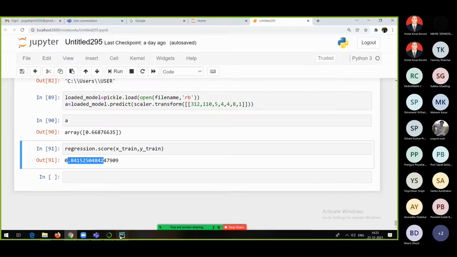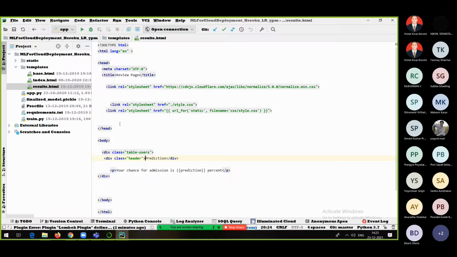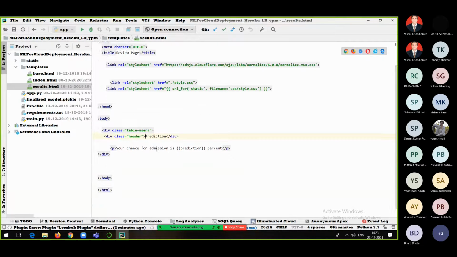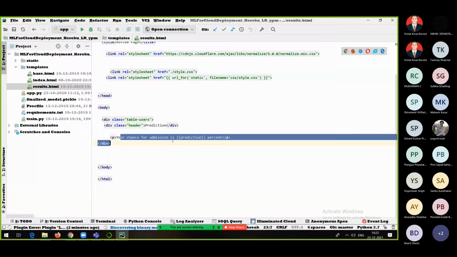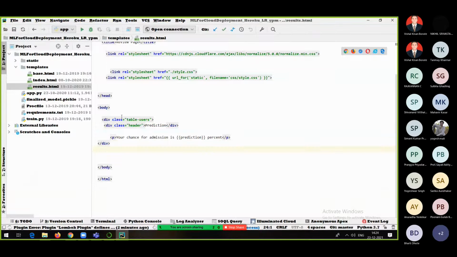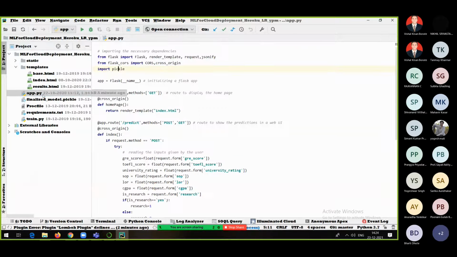But we will be doing the same thing here with the help of the front end and the back end, right? So we'll be displaying the result, so that your chance of admission is something like this, something percent. And then this is our main file again. This is a .py file, which means it's a Python file.